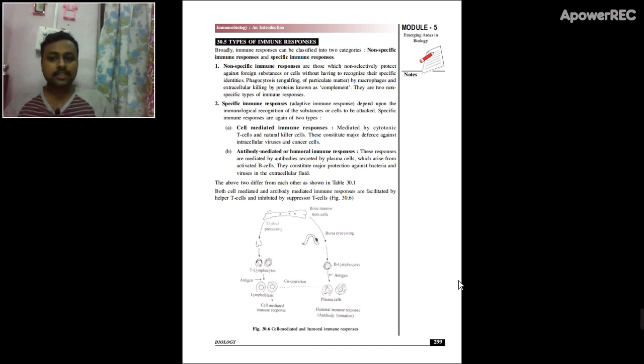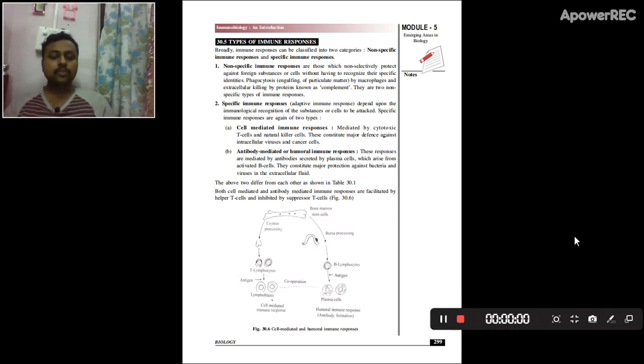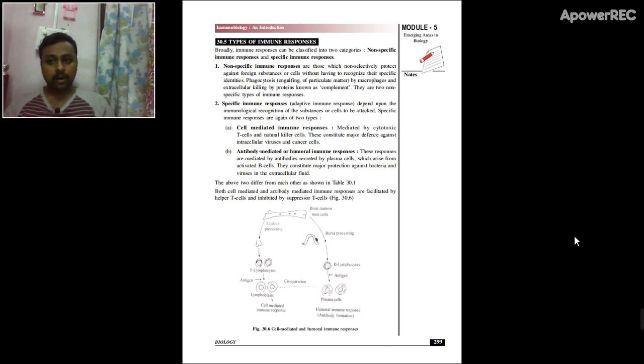The macrophages or dendritic cells will engulf or phagocytose the pathogens and protect the body. It is called cell mediated immune response, which is mostly done by lymphocytes.